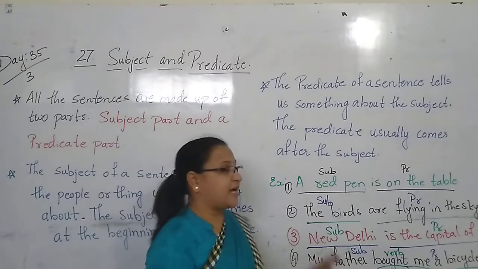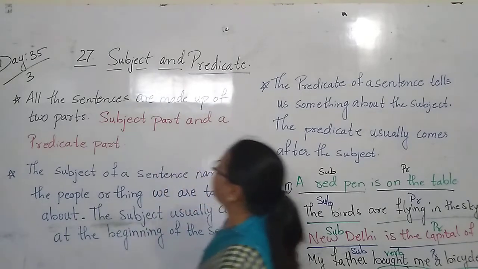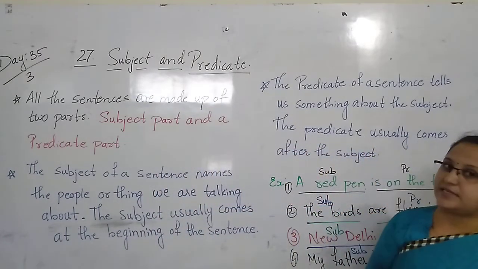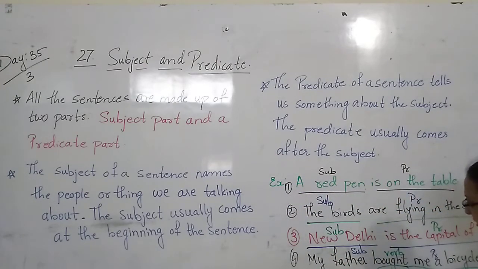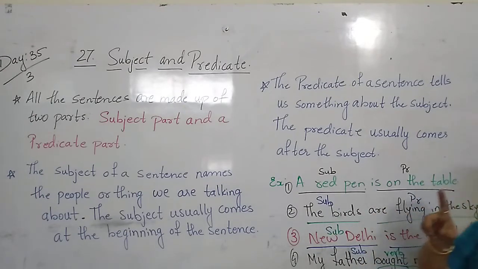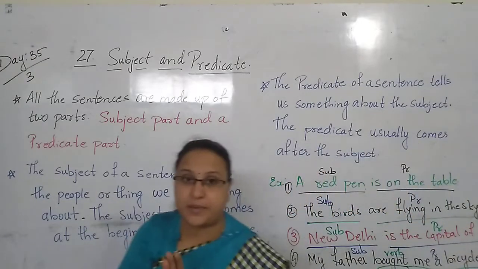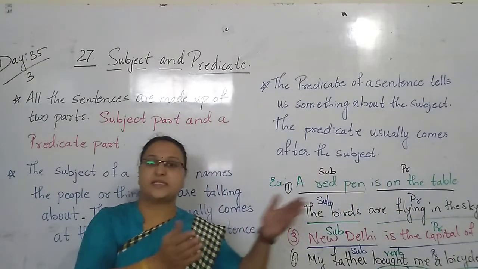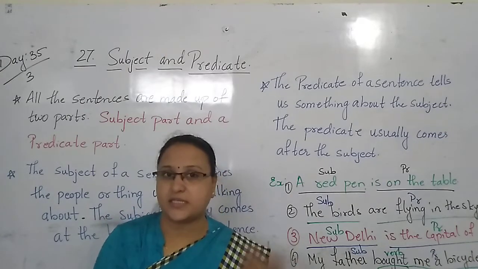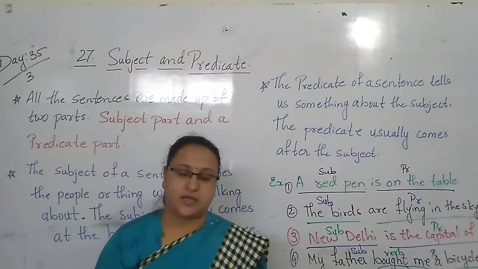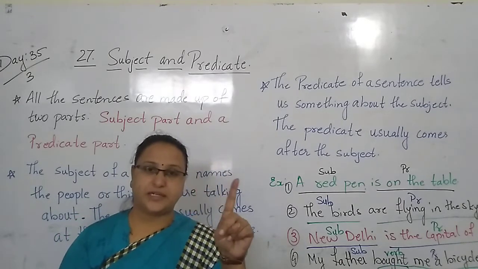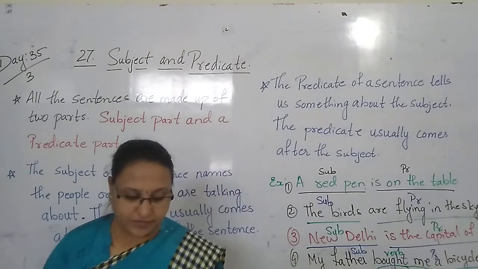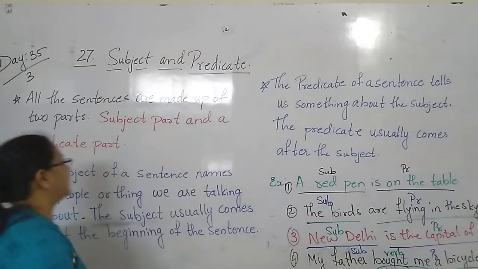So all sentences are made up of two parts, the subject part and the predicate part. You all saw here, this is the subject part, children, and this is the predicate part. One is the subject part, about what we are talking. Second is the predicate part, about what action has taken place. So a sentence always has two parts, subject and predicate. Now we will come back to the exercise.